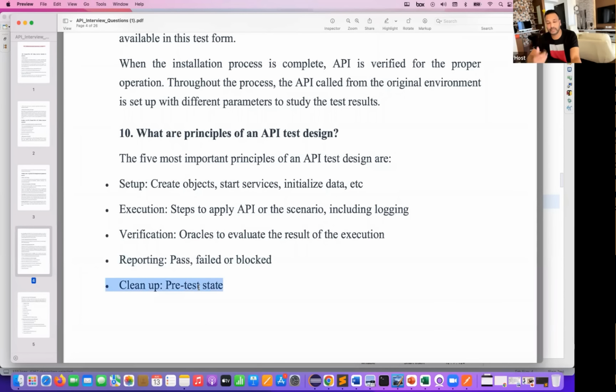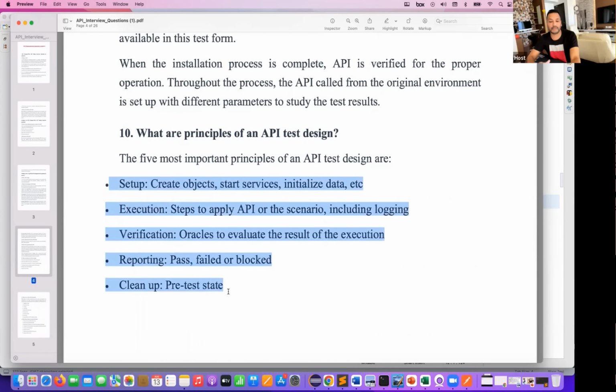If you really want to, clean up the data that you have created. For example, I have created one user over here to fetch the information for that particular user. So in that way, we have to clean up the data or clean up the services, or let's say a database connection that we have established or something like that. So that will be the tear down or clean up stage that we have to perform here. So these are the 5 important principles, exactly the same thing with the practical examples you have to explain at the time of interview. Remember this thing.